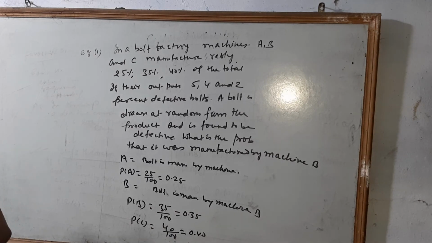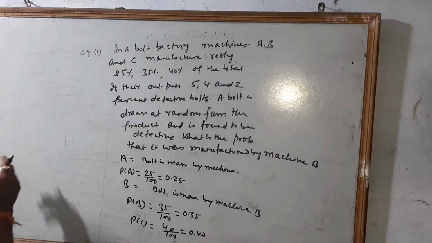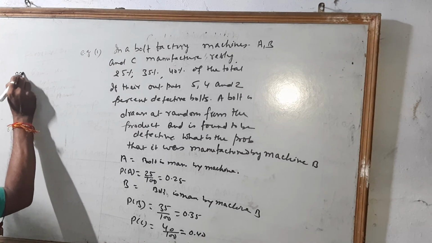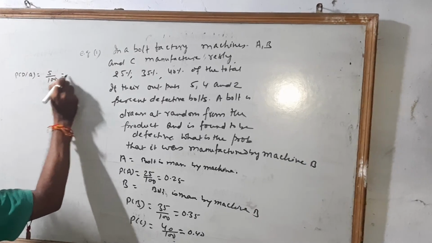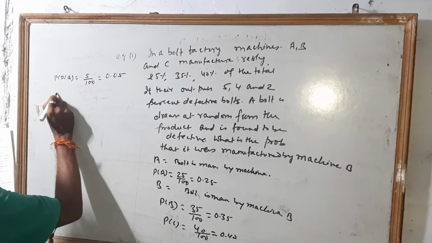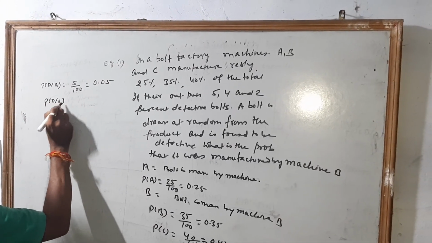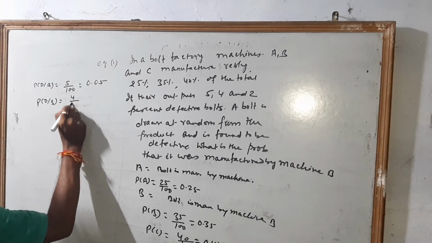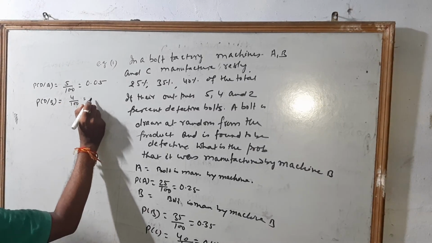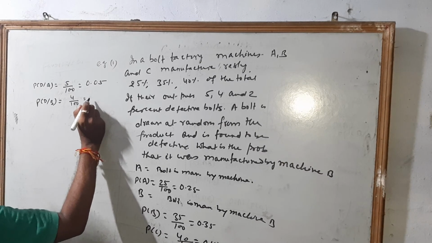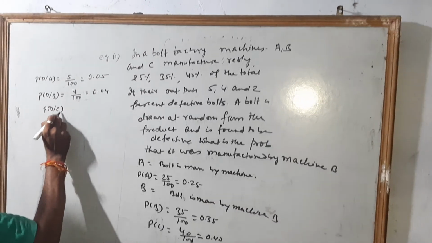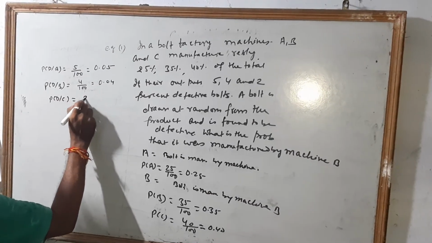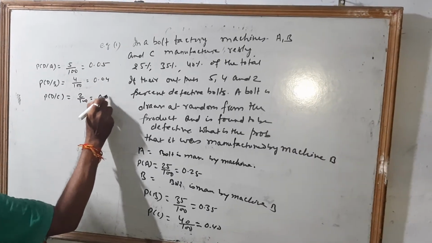Given the probability of drawing defective bolts from A will be 5 upon 100, 0.05. The probability of defective bolts from B is 4 upon 100, 0.04. The probability of defective bolts from C is 2 upon 100, 0.02.